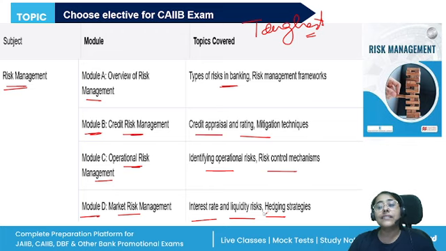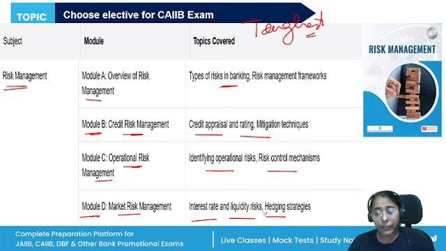So you will see some very new concepts in this particular paper. But again, this is the toughest as per the feedback. But again, if you have knowledge, if you have interest, and you like to study about the types of risk, credit appraisal and rating, the risk control mechanism, then definitely you can go for this paper.